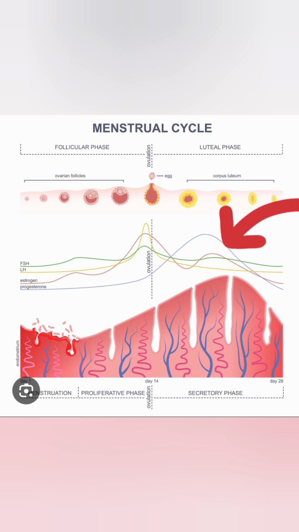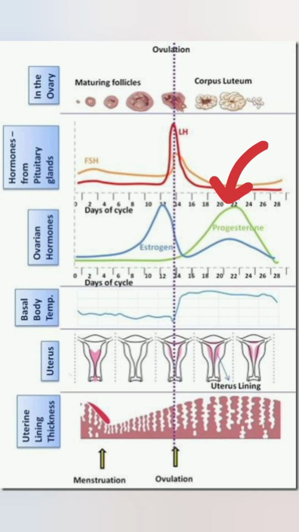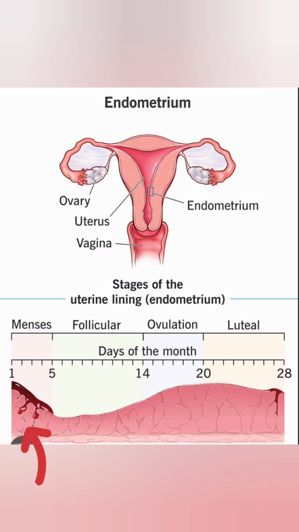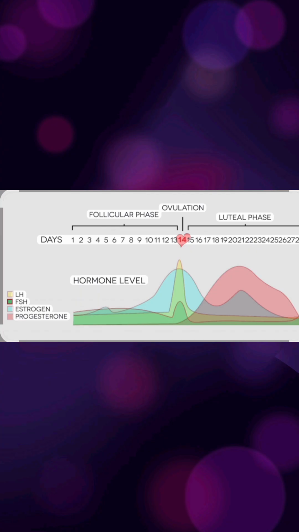Now there is an increase of estrogen and progesterone in the female body, and estrogen and progesterone stop the release of LH and FSH. As the secretion of LH and FSH stops, the progesterone level also goes down. As progesterone was maintaining the endometrium, because of low progesterone, the endometrium breaks, and again there is vaginal bleeding. Before this menstruation, when the corpus luteum started releasing estrogen and progesterone, this phase is known as the luteal phase or secretory phase, as it is secreting progesterone and estrogen.